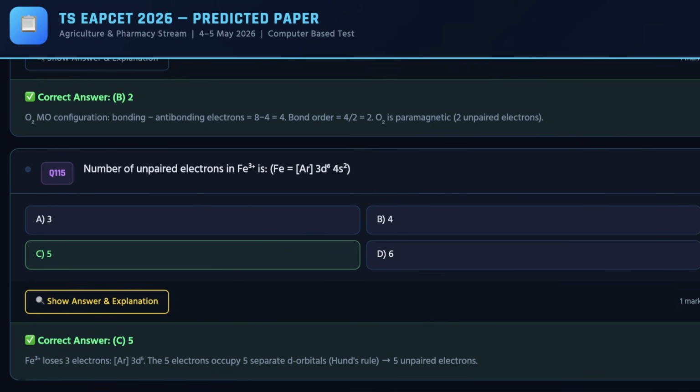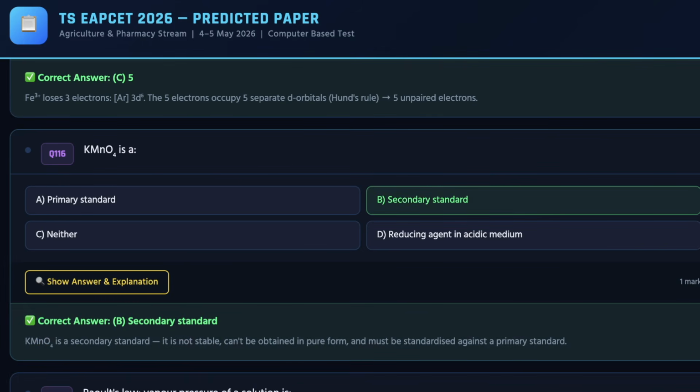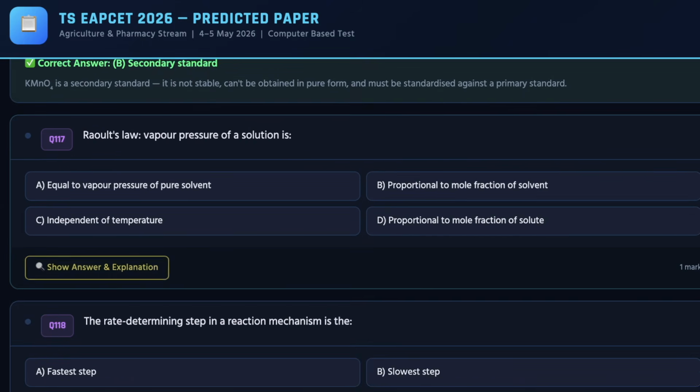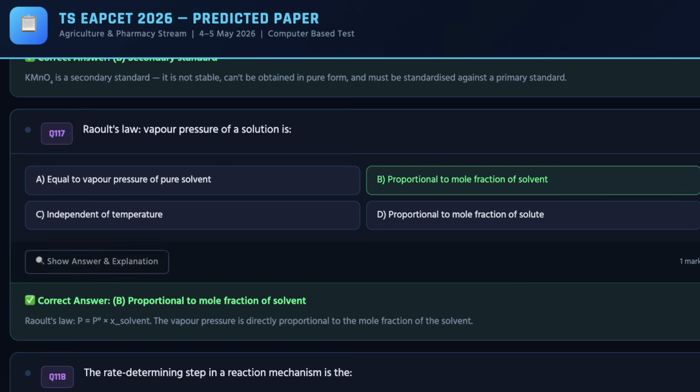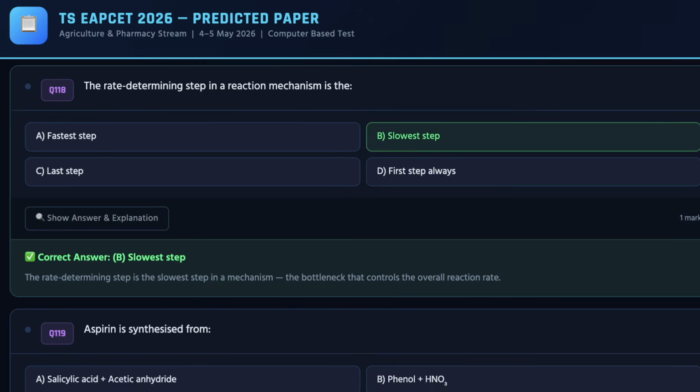For fifth question, the correct answer is C. And as you move ahead, you can check out the sixth question. The correct answer for the same is B again. For seventh question, the correct answer is B. And as you move ahead, you can check out the eighth question. The correct answer for the same is B again.